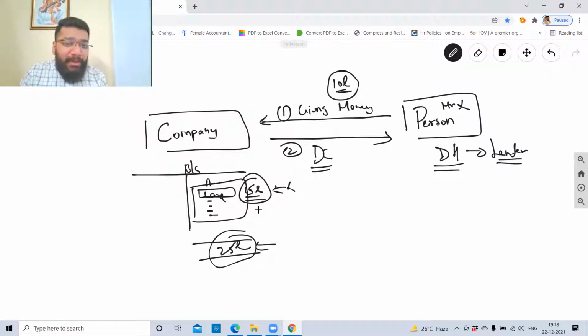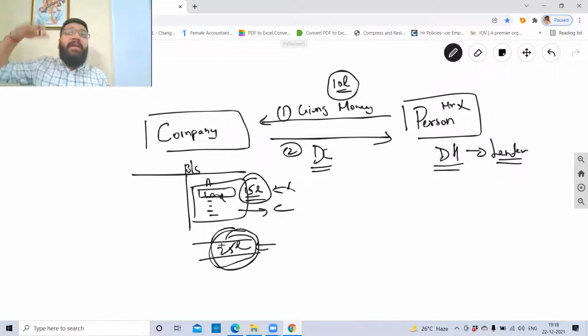Because this total asset will include my cash balance, and the cash balance will undergo change every day. So when I give the security on the total asset, this total asset will keep on floating every day. Floating means changing up and down. So you can create a charge in two ways. One is fixed charge. Fixed charge means you will take something as a security which is very fixed, very particular.